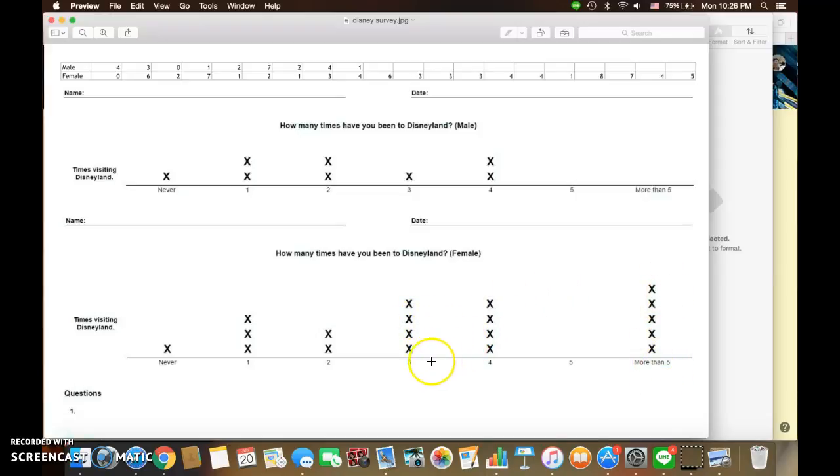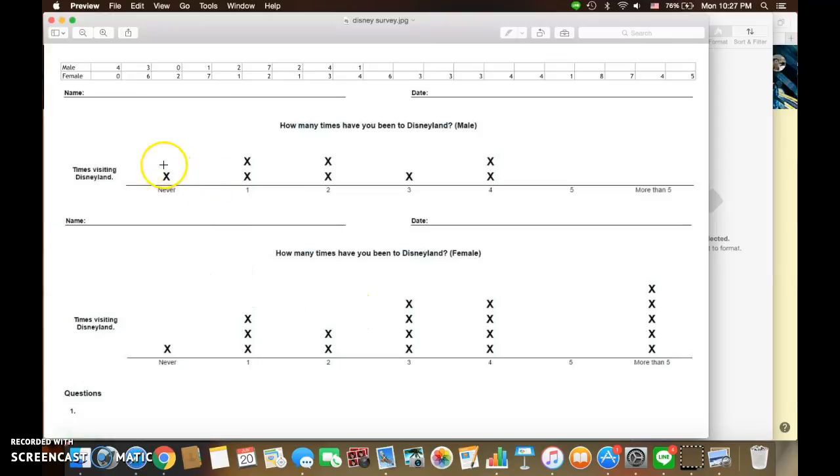The most males went to Disneyland 4 times, but the most females went more than 5 times.